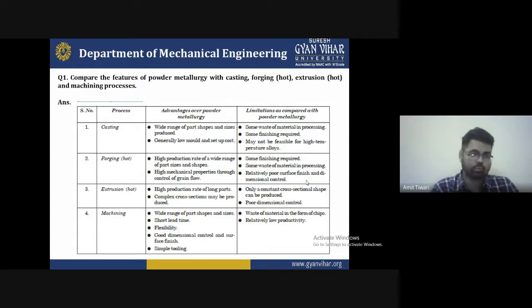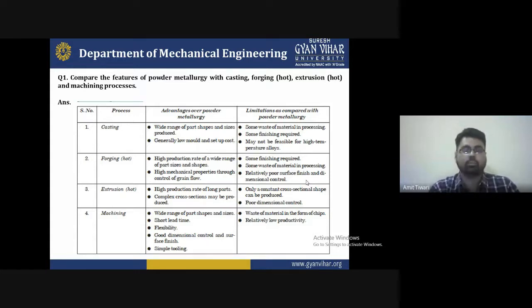The third one is extrusion, hot extrusion. The advantages over powder metallurgy are a high production rate, for long parts. If you want to make a longer part, high production is possible with the extrusion process. The second one is that complex cross sections may be produced. Yes, if you want to make a product with a complex shape and complex cross section, which is not easily made by any other type of process, it is possible with hot extrusion.